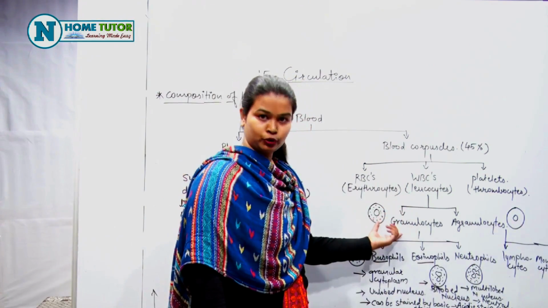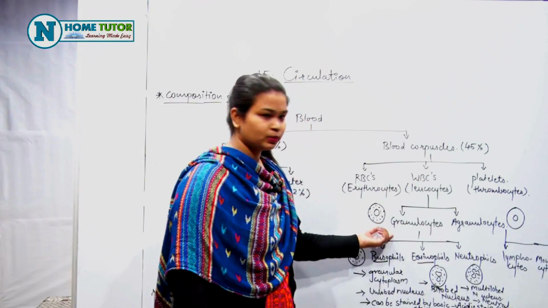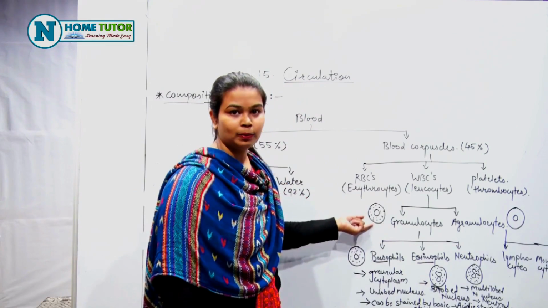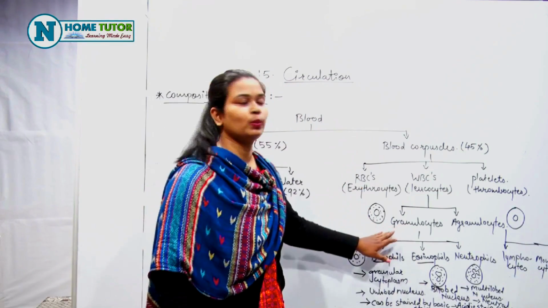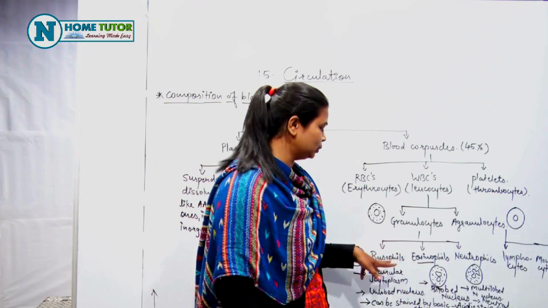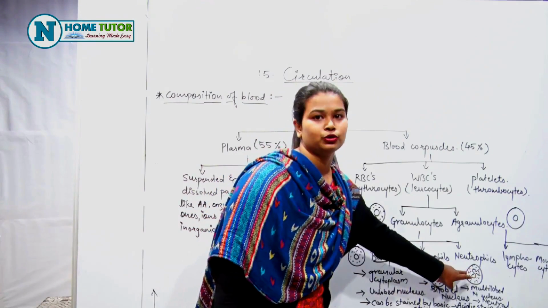WBCs are of two types, that is granulocytes and agranulocytes. Granulocytes we have discussed, that is having granular cytoplasm, जिसके cytoplasm में granules present है and that's why it is known as granulocytes. Granulocytes are further divided into three types, that is basophils, eosinophils and neutrophils.